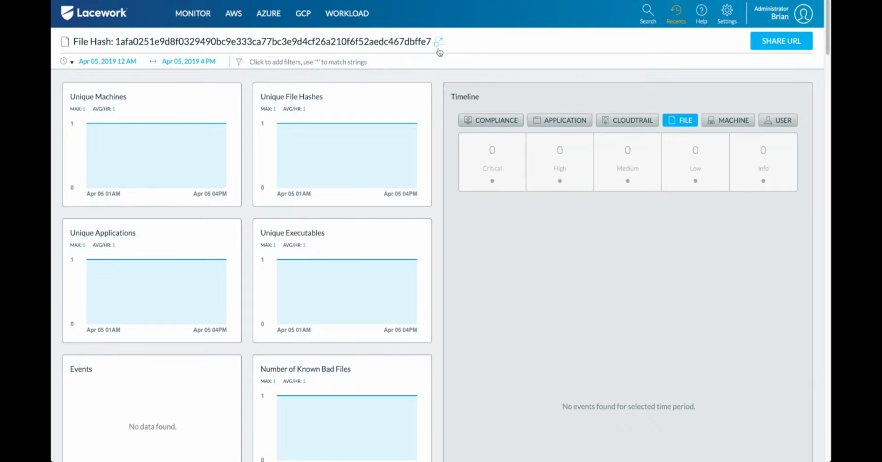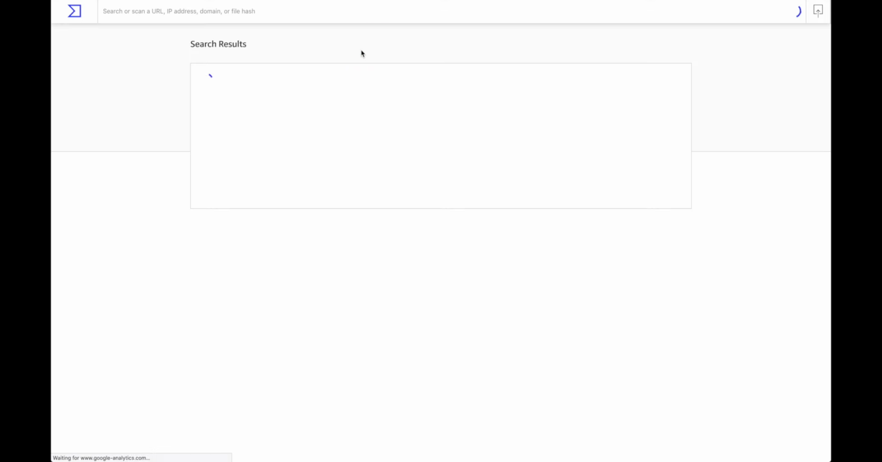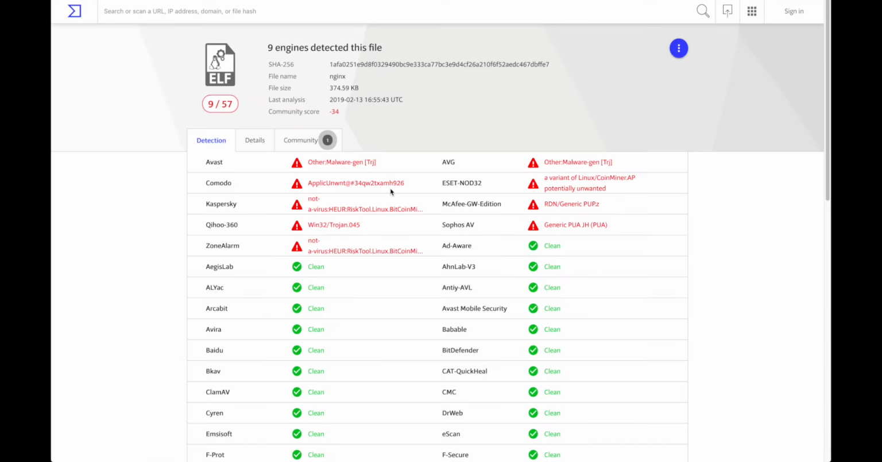Again, along the ideas of helping you quickly triage and understand what's going on in as few button clicks as possible, I can then click into here, which will launch me into VirusTotal, which will give me some investigation on what the possible impact here was. Again, as I said, I already suspected it was Bitcoin mining, but here's further confirmation that I was correct.